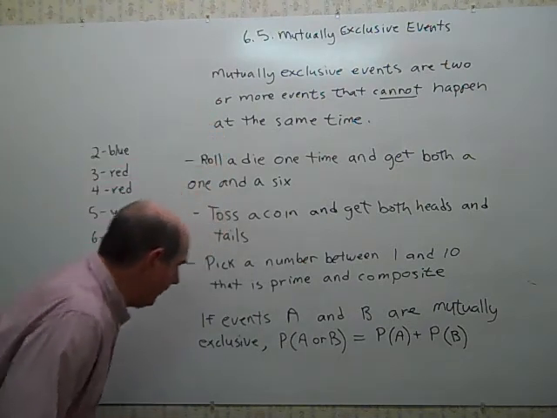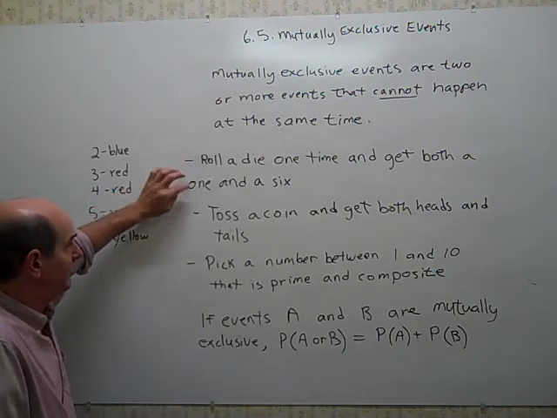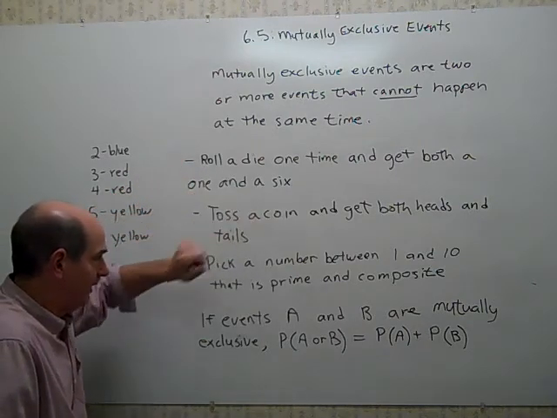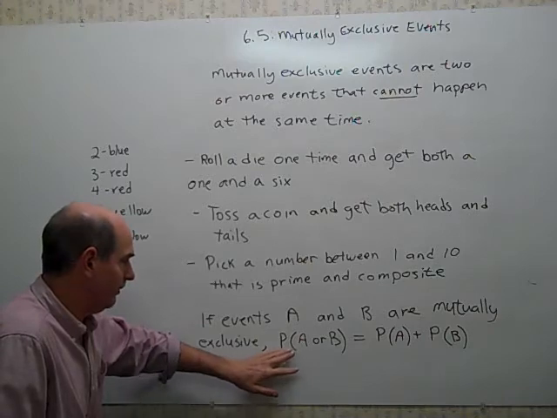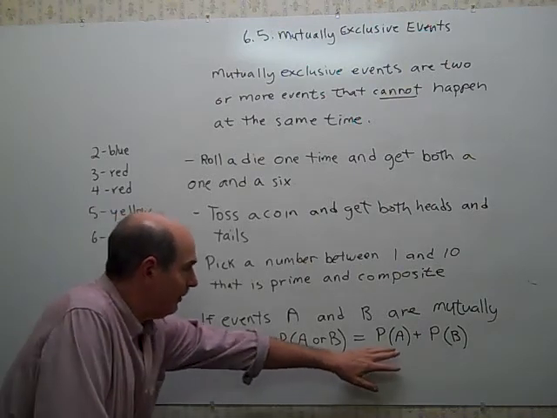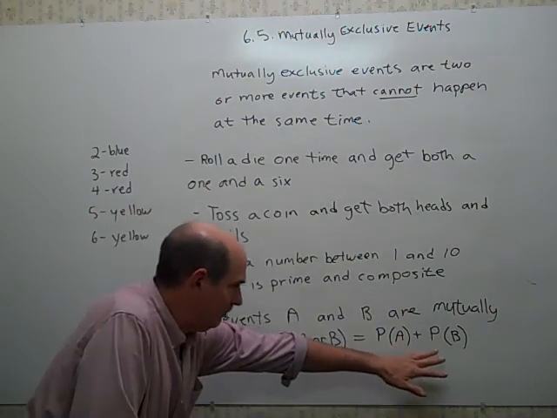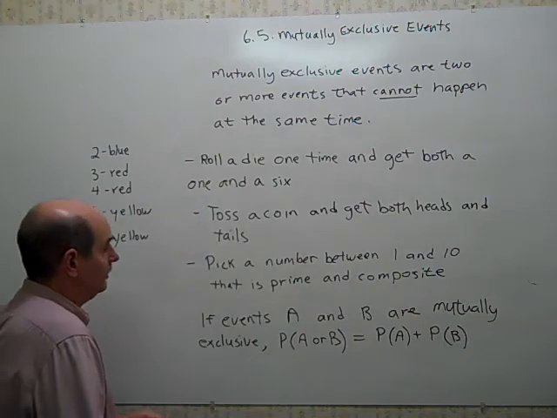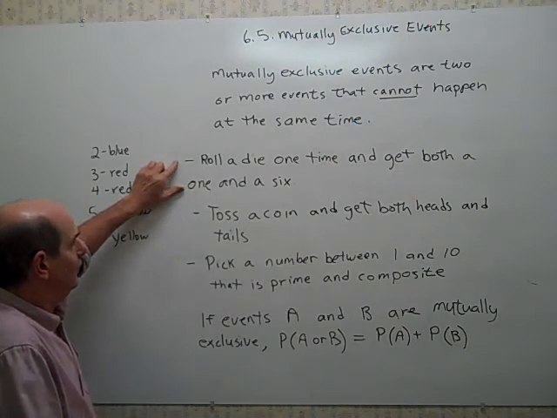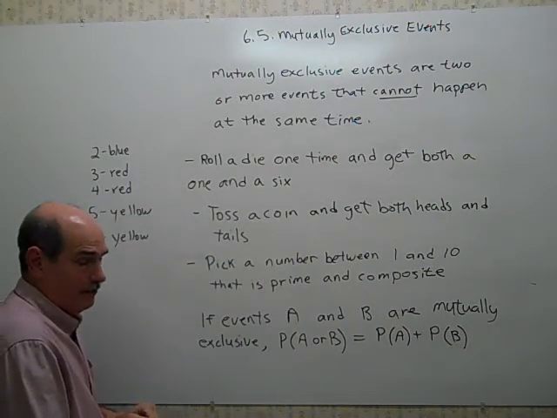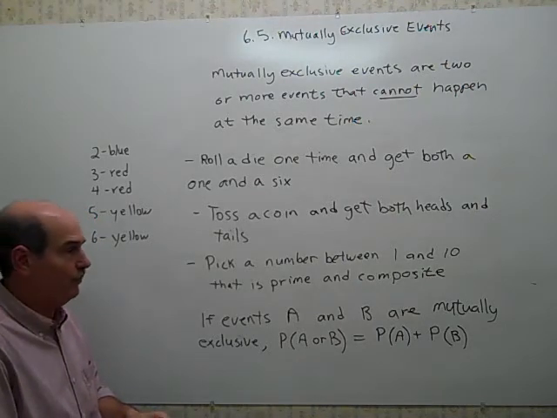Now what you can do is say that if these two events, A and B, like rolling a die and getting a 1 and getting a 6, if they are mutually exclusive, the probability of getting a 1 or a 6, which is how you read this, probability of A or B, event A or B, is equal to the separate probabilities added together. The probability of event A, which would be getting a 1, plus the probability of event B getting a 6, and those are both 1/6. So in this case, the probability of getting a 1 or a 6, since they can't happen together, is 1/6 plus 1/6, or 2/6, which equals 1/3.